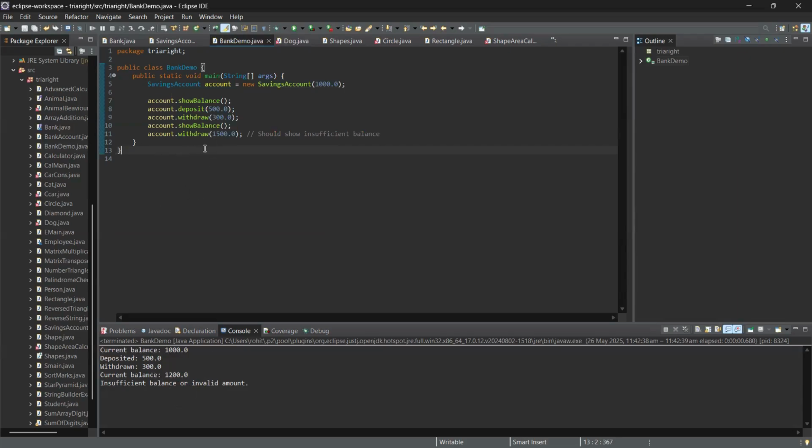Withdraw 1500: if you are withdrawing more than the balance, it will show that it has insufficient balance or invalid input. Yeah, that's correct.